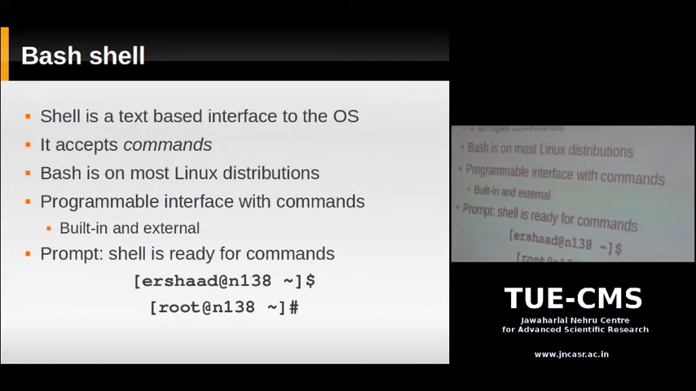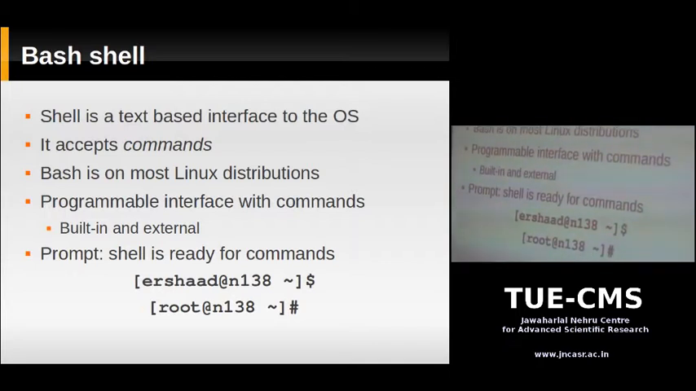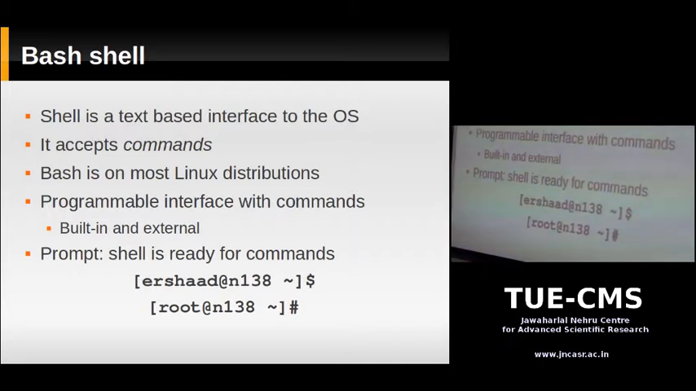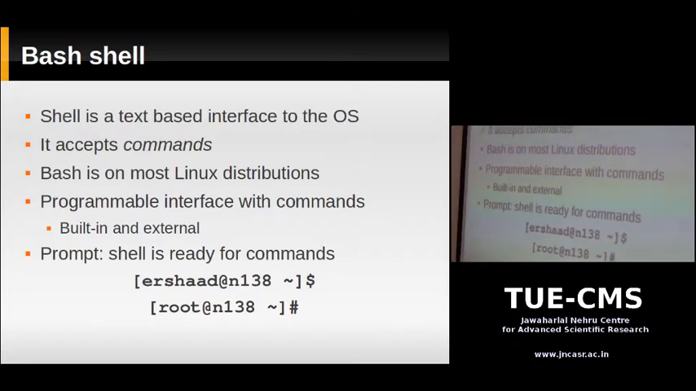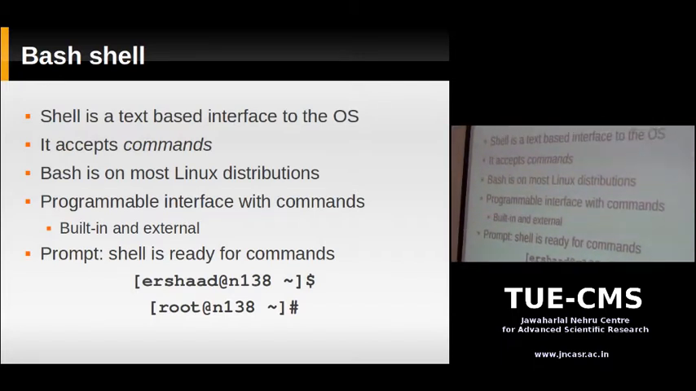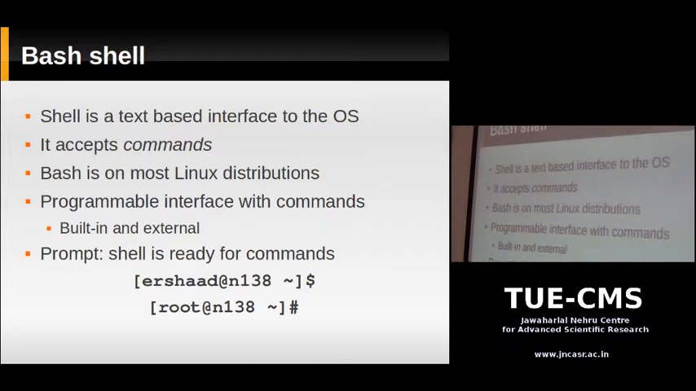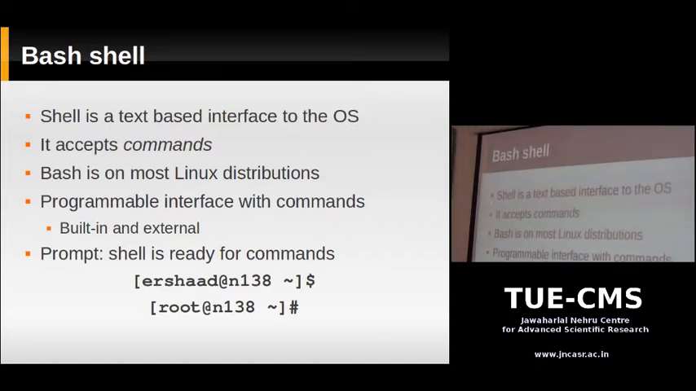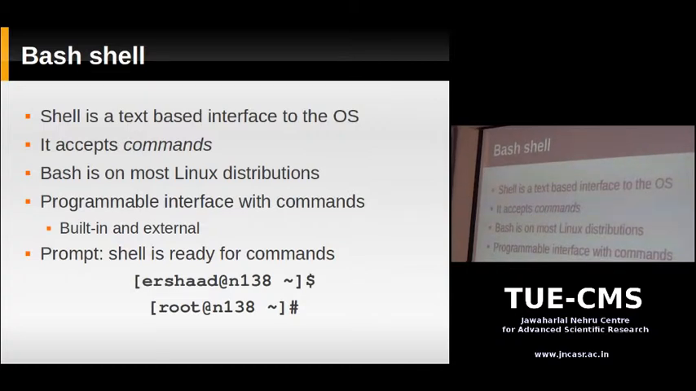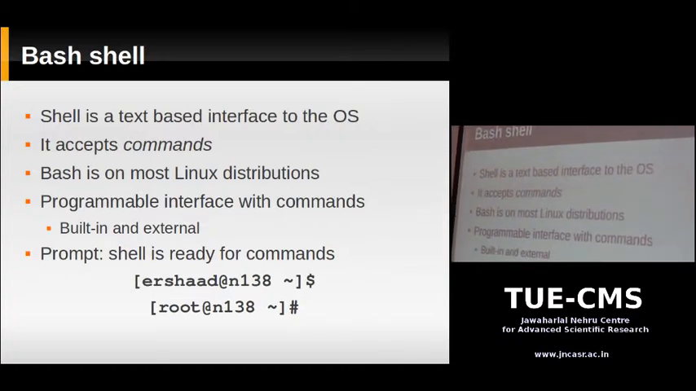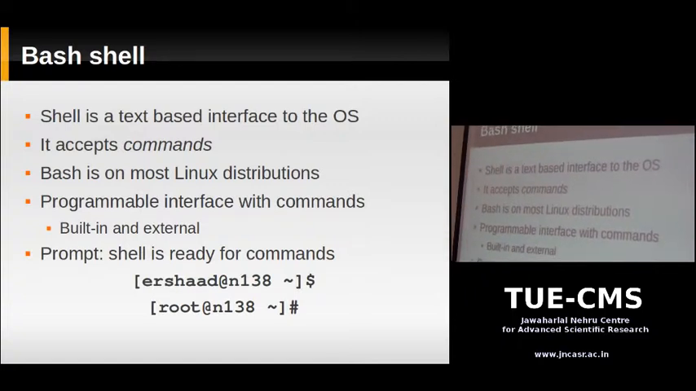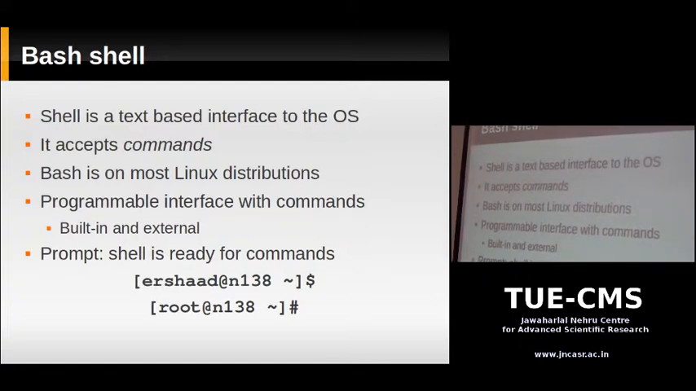So how do you interact with the Unix operating system? The Unix operating system provides graphical interfaces just like Windows, where you can click and delete files and all. That's available. But there's an even more powerful way to interact with the Unix system. That's a shell, a text-based interface to the OS. It's text-based, all the commands are typed, and this is what we'll be discussing in the rest of the talk.